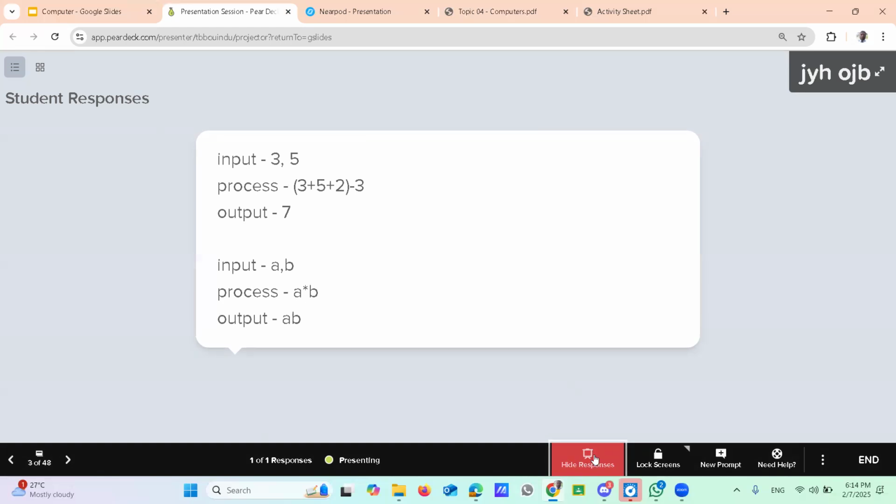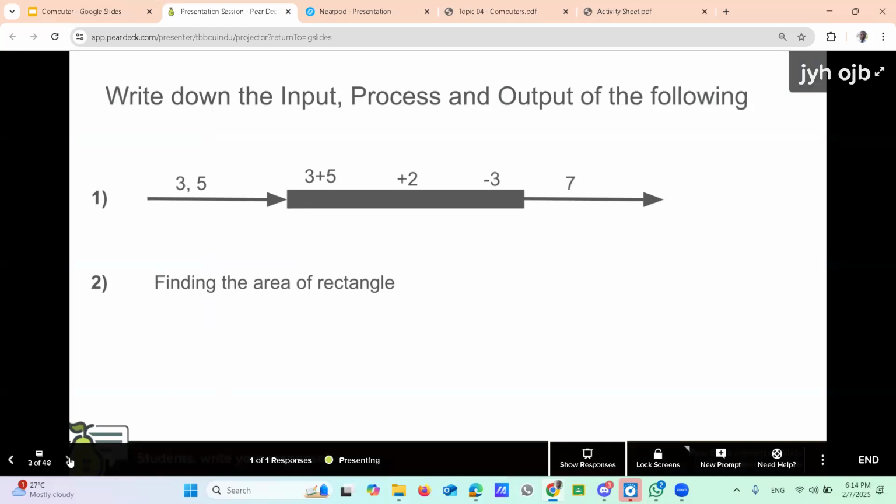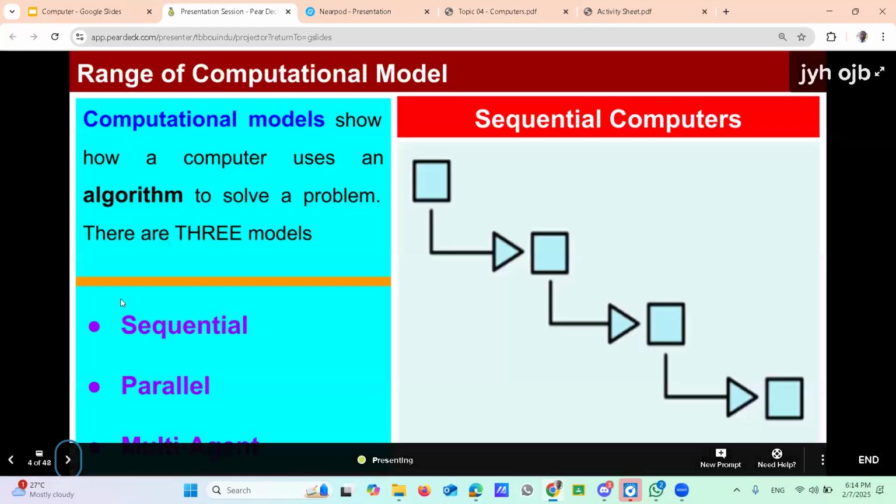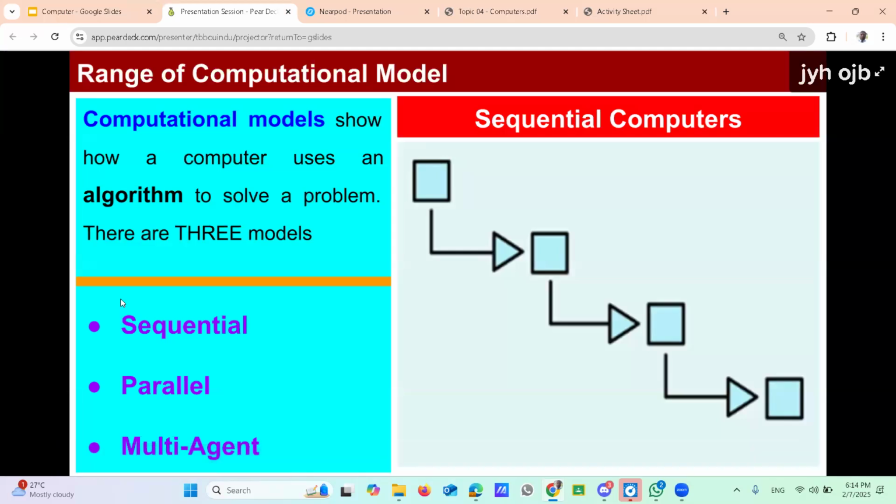Right, now moving again to the presentation. Now next slide. Here we want to follow up the range of computational models, right? That means earlier we identified input, process, output, right? There are some computational models that follow this process. Here mainly we are going to identify three models.